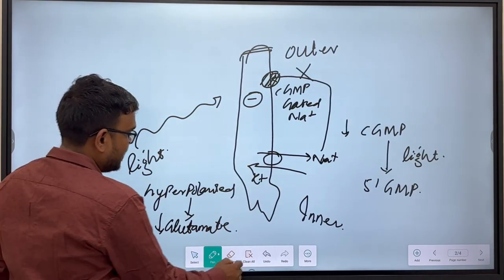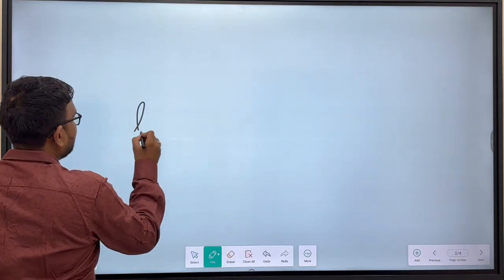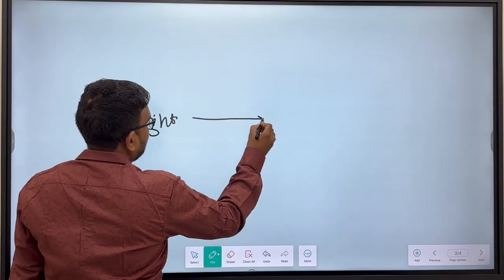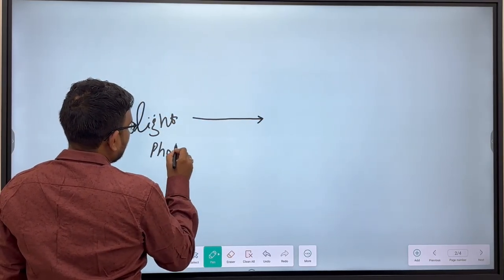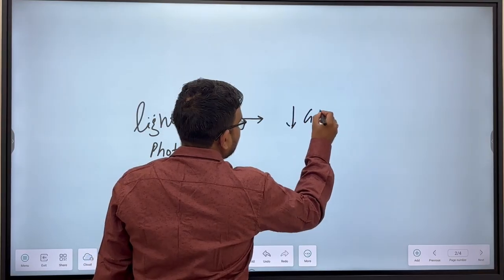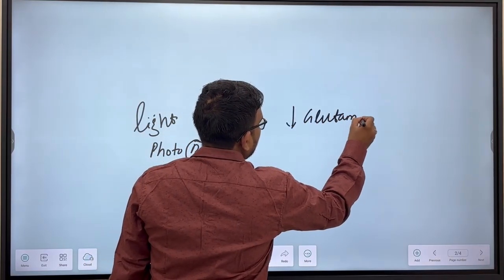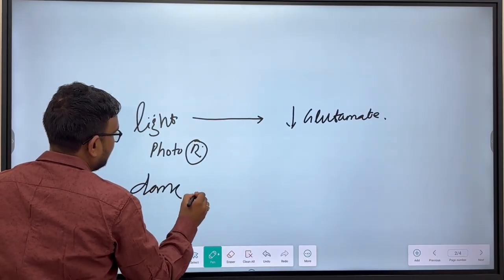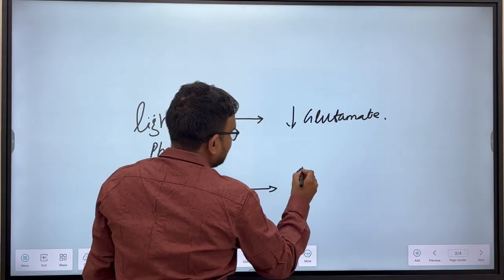So in summary, when light falls on the photoreceptors, there is decreased glutamate. When dark occurs, there is increased glutamate.